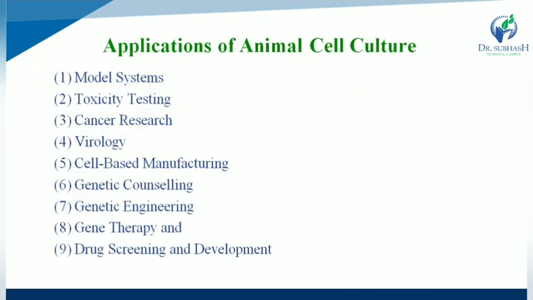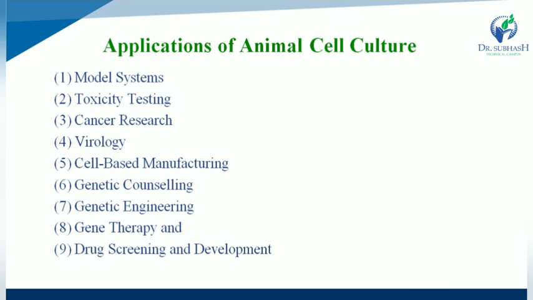Application of animal cell culture. Various applications are available. First one is model system. In model system, cell cultures provide a good model system for studying basic cell biology and biochemistry, as well as the interaction between disease causing agents and the cells, and the effect of drugs on the cells, as well as the process and trigger for aging, and last one is nutritional studies.